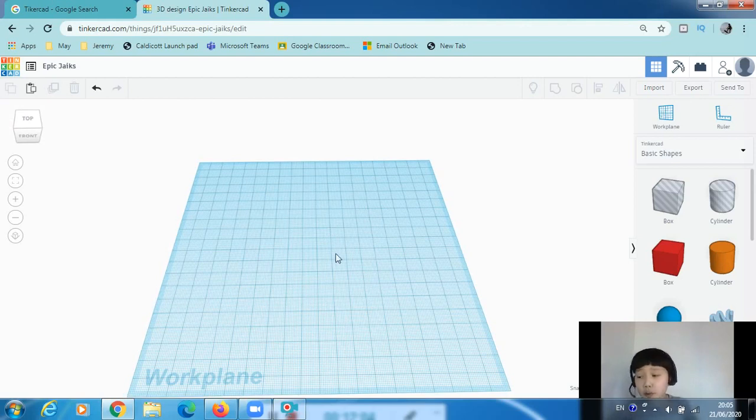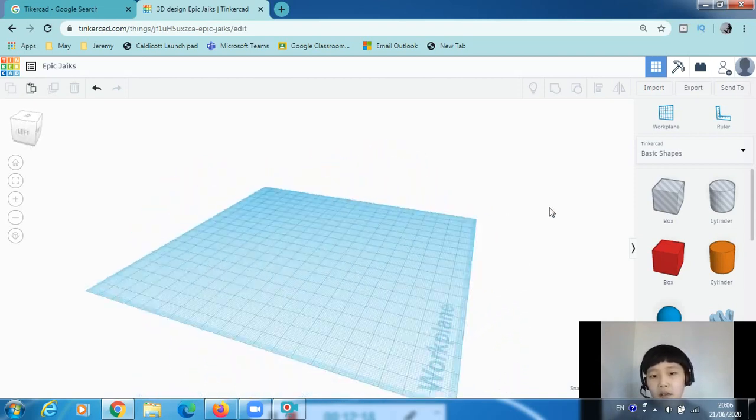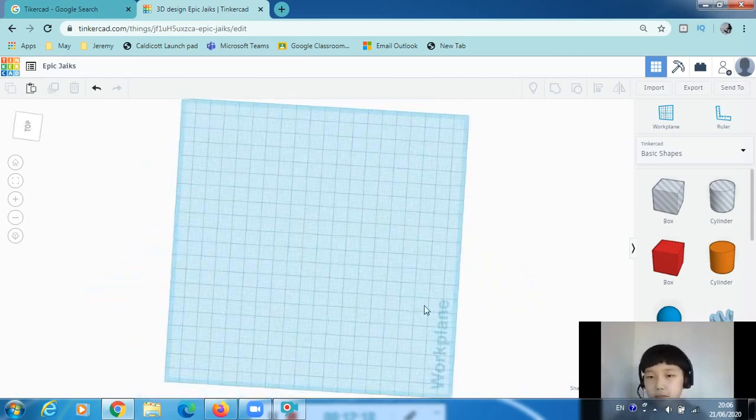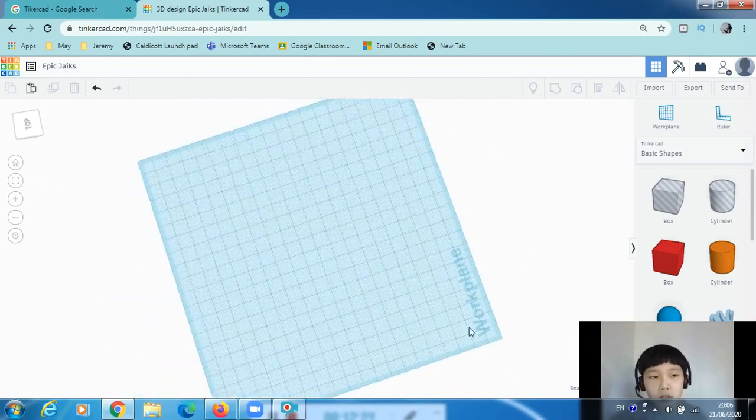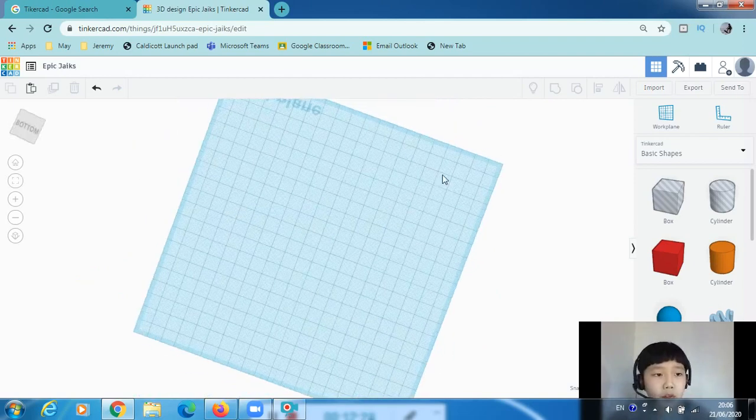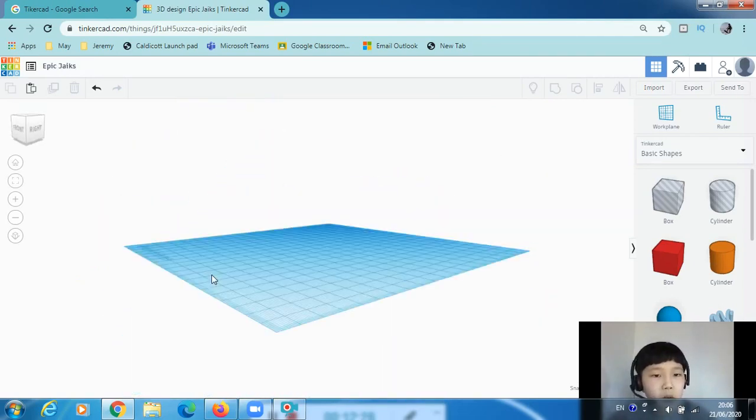The more controllable way is to click on the right button on the mouse, then press and hold, and just move it around. As you can see, the box is moving with the work plane.